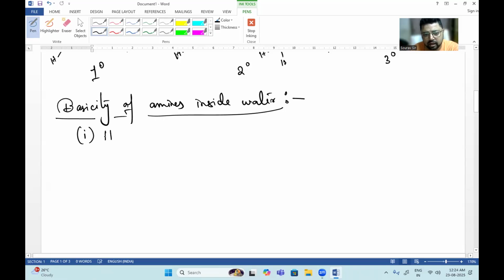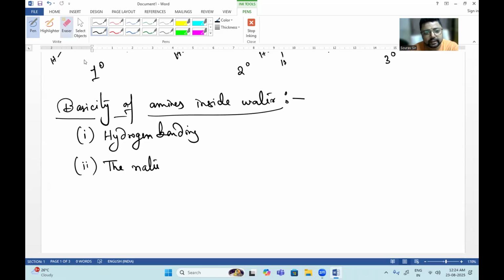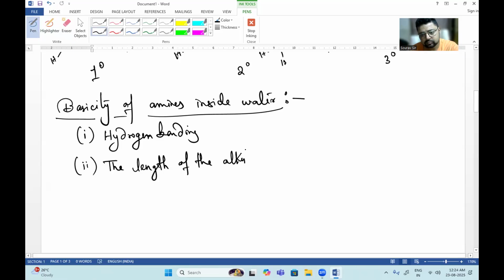At first, the hydrogen bonding; second, the length of the alkyl group; and third, the degree of the alkyl groups, the degree of the amine.